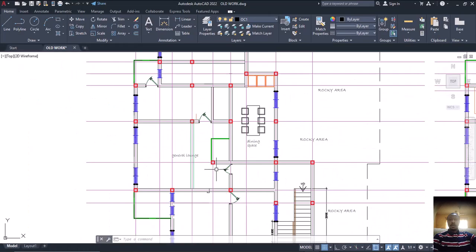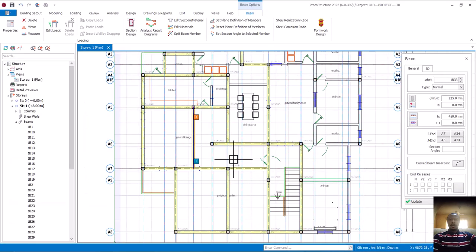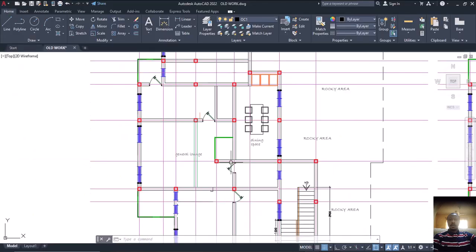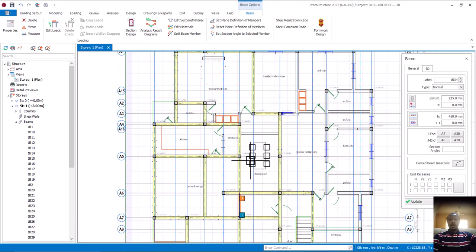Is that okay? This one here, we have not put on this one. Can you see this place here? We have not put it on. Let's see. This one came up like this to this one. Yes, so let's see which one is the primary beam from our AutoCAD. This is the primary beam, this one is secondary. All right, that's fine. Perfectly okay now.